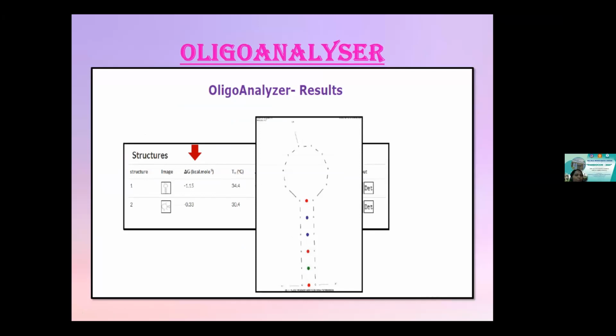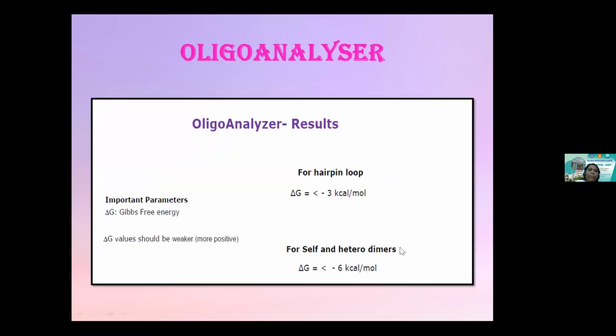Suppose I wanted to analyze the hairpin loop formation in this. When I click on the hairpin loop, which I showed in the welcome window, it will show me a result like this. I told you there's a cutoff range. A value of less than -3 kilocalories per mole, which is the Gibbs free energy, is preferred. So delta G should be weaker for more positive.